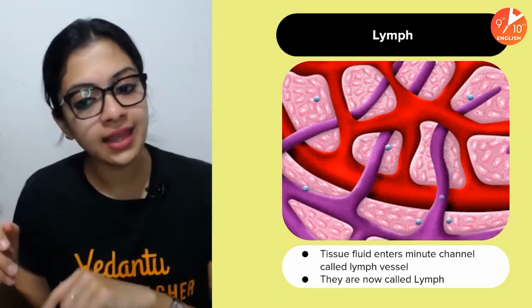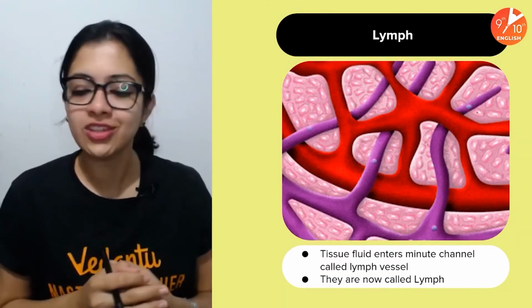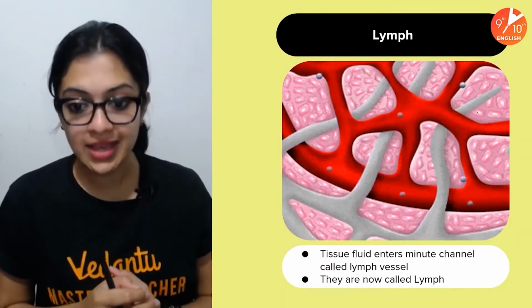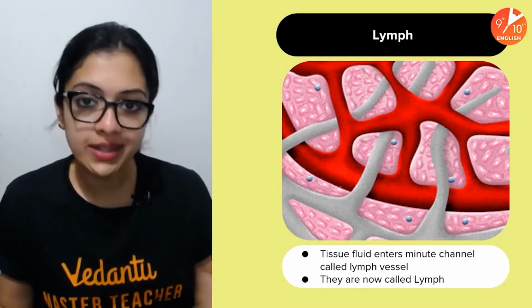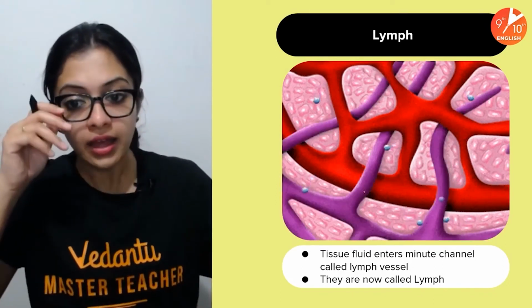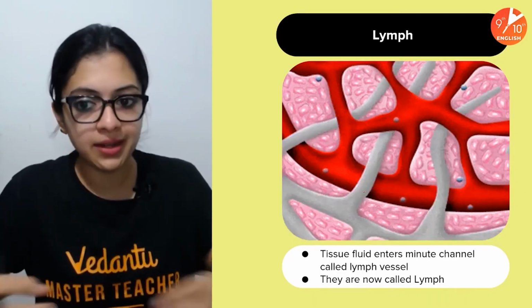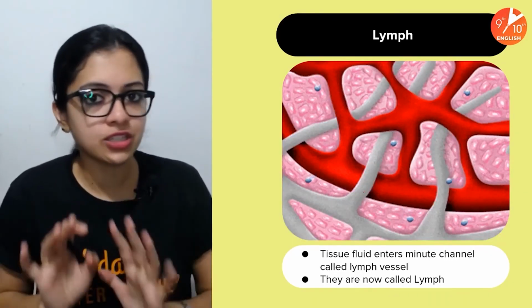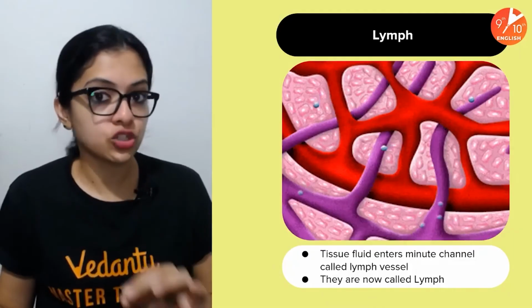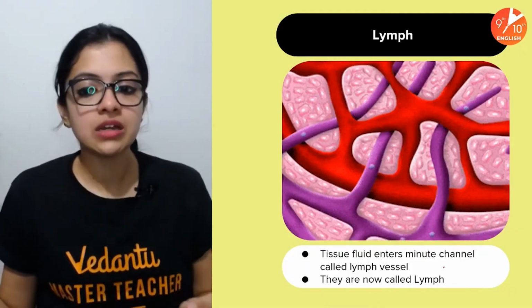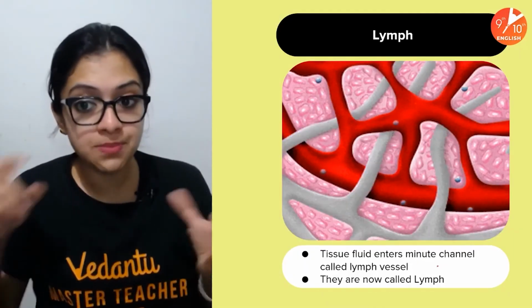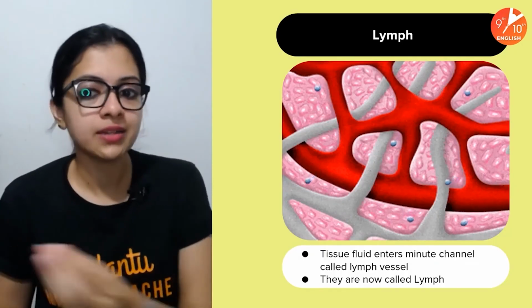Then we also have discussed in the chapter the concept of lymph, right? So tissue fluid, what does it do? Tissue fluid is the fluid which flows around random spaces outside your blood capillaries, in between different cells and tissues of your body, right? That is tissue fluid. That would enter into minute channels, not just by itself, along with certain blood components.